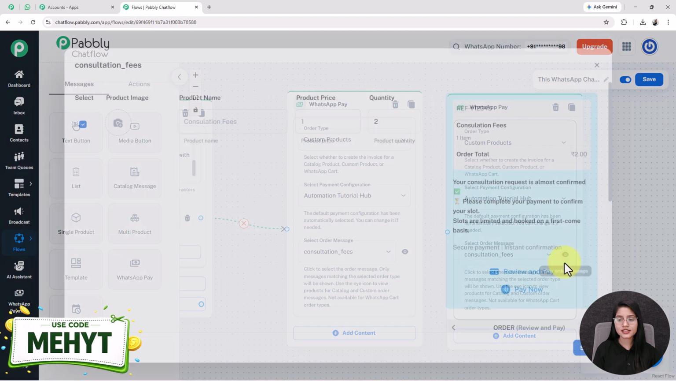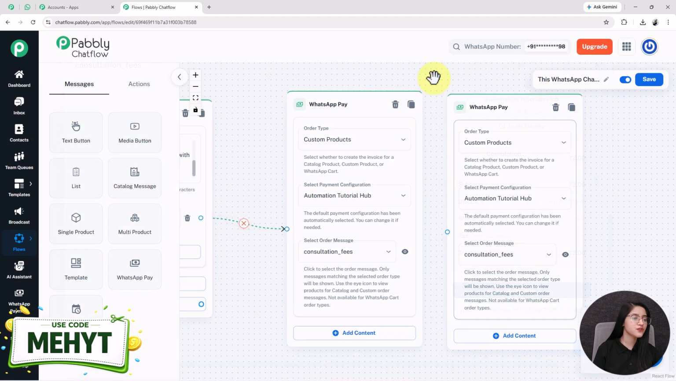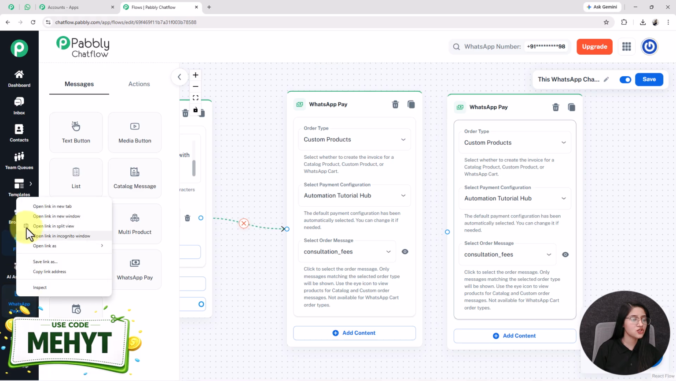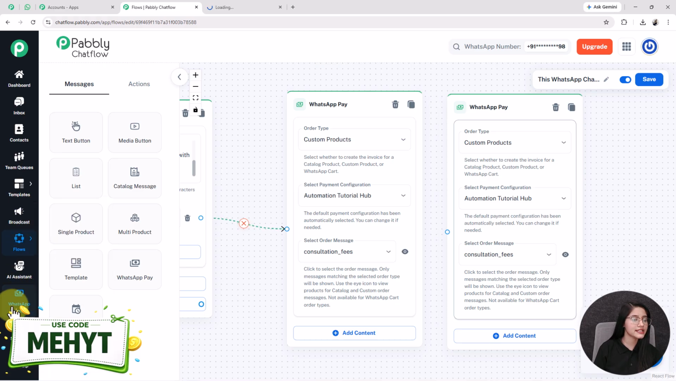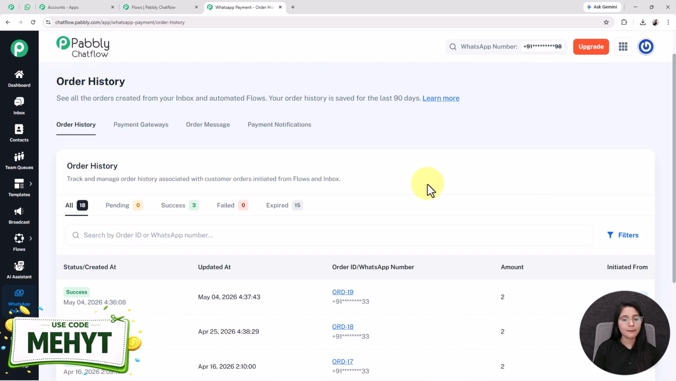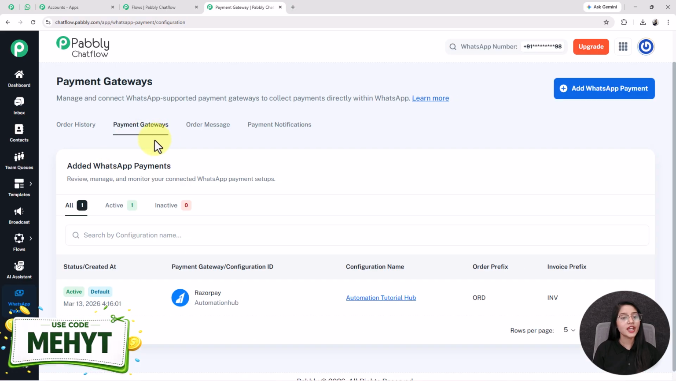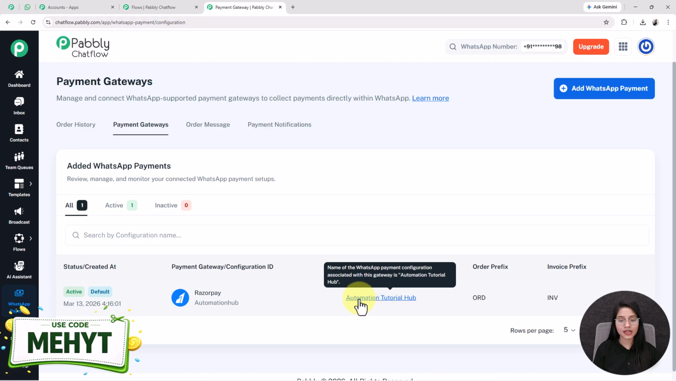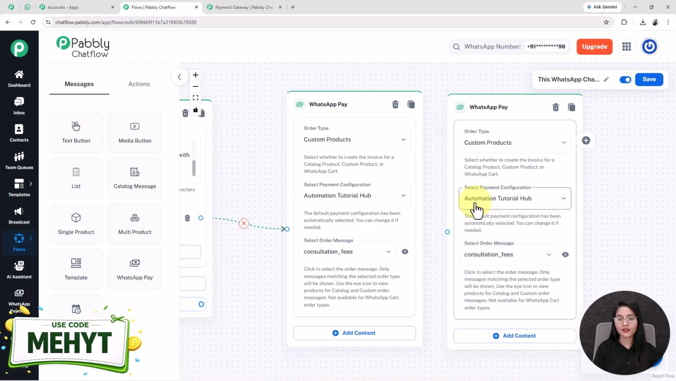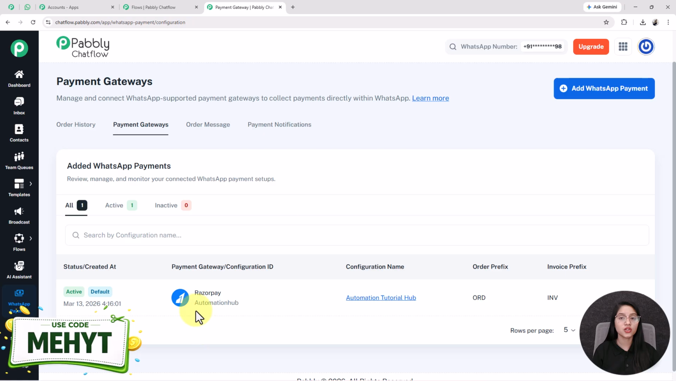For creating this type of order message, you have to go to this WhatsApp payments feature that is present on the left hand side. See, this is the WhatsApp payment feature of Pabbly Chatflow. Here you can add payment gateways that I have already added. This is the same, that is Automation Tutorial Hub, that I have selected here too. For adding a new one, you have to click on this button. We have already created a separate detailed video on how you can add your payment gateway inside your Pabbly Chatflow account. Check the description below for the video link.